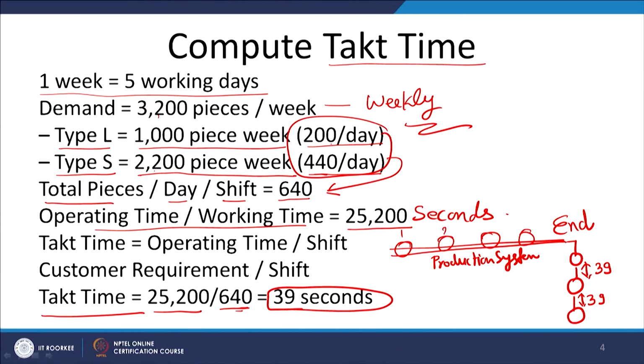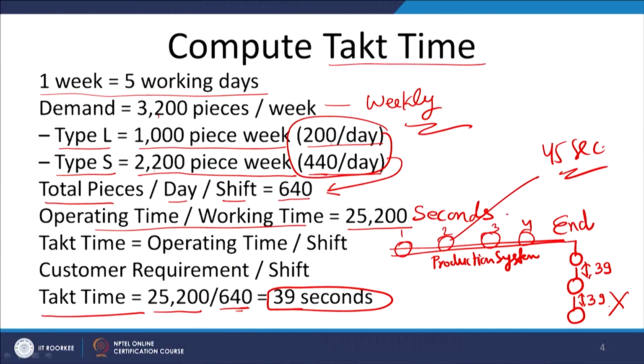If there are 1, 2, 3, 4 processes involved, and one of the processes is taking 45 seconds, you cannot achieve this 39 second takt time, because one process itself is taking 45 seconds.